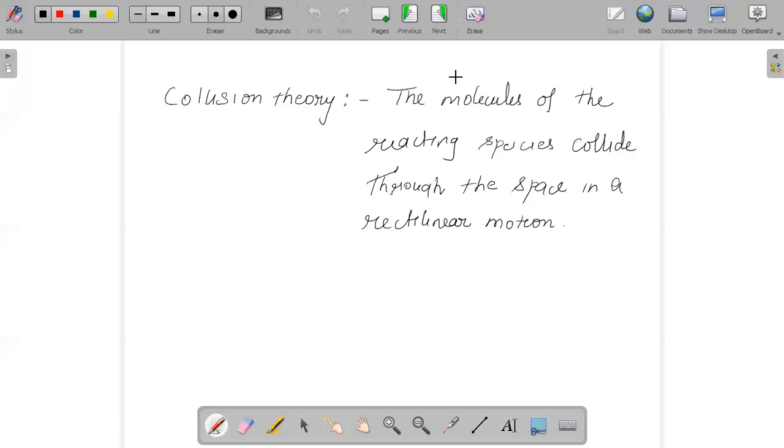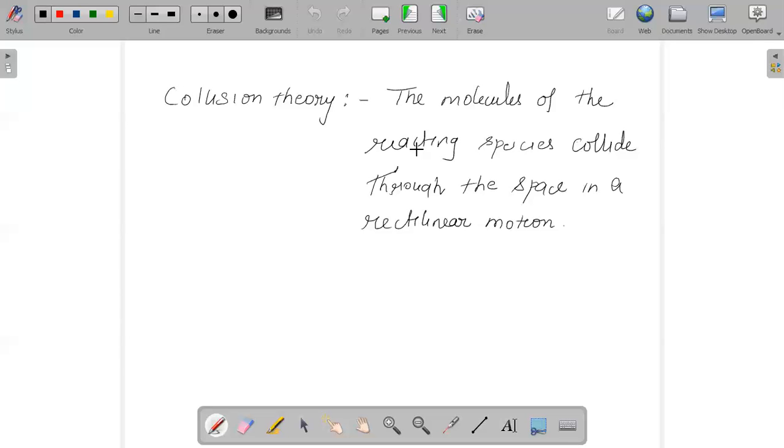And the molecules of the reacting species will collide through space in rectilinear motion. So we say that the rate of a chemical reaction is proportional to the number of collisions between the molecules of the reacting species. It is an important concept.